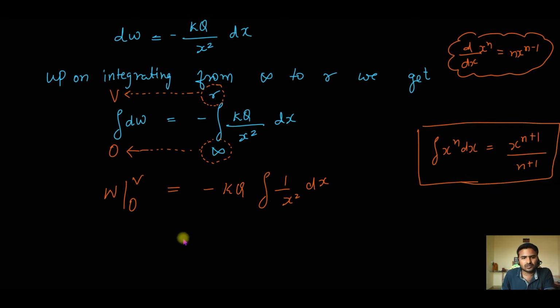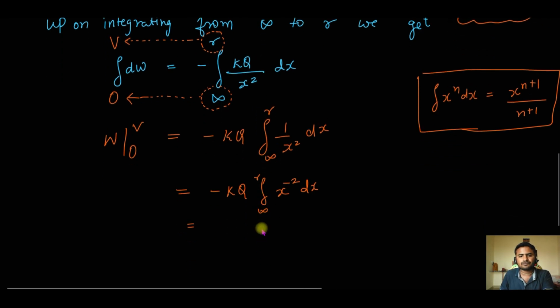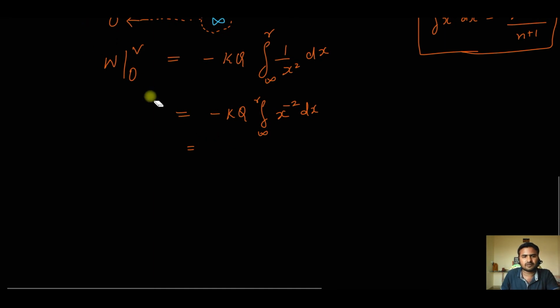So if you follow the same procedure here, minus kq, this is nothing but integration of x power minus 2 dx. Now compare these two. In place of n you have minus 2. So what will this become? I forgot to put the limit. It is infinity to r. The limit is from infinity to r, and if you simplify that further, you get minus kq.